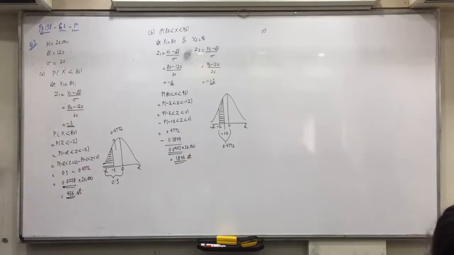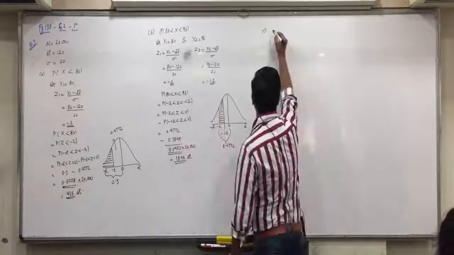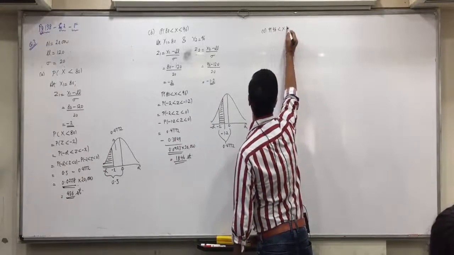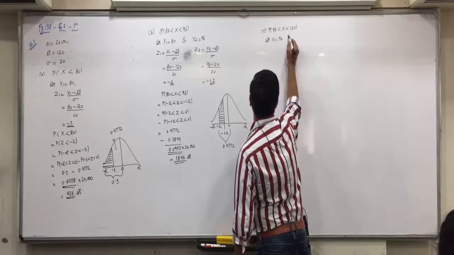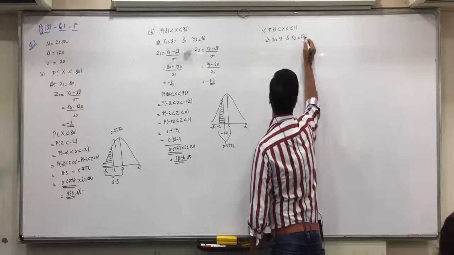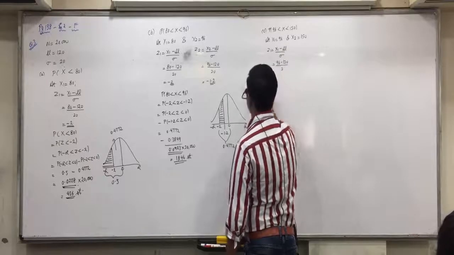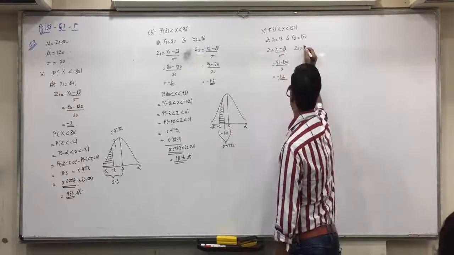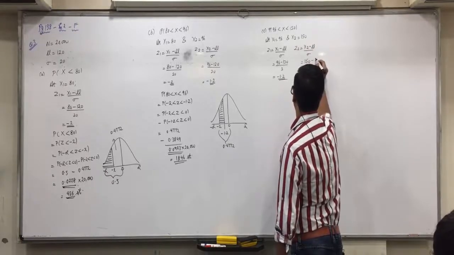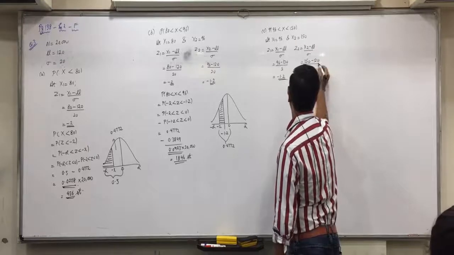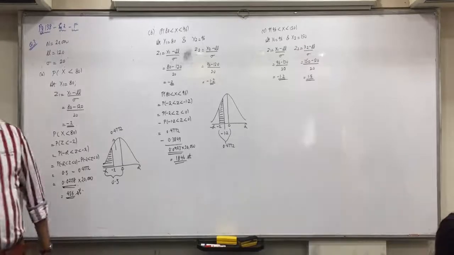Now, the third one. Between 48% and 75% means between 96 and 150. P of 96 less than x less than 150. Now at x1 equals 96 and x2 equals 150, z1 equals x1 minus mu upon sigma, 96 minus 120 upon 20, we obtain minus 1.2, and z2 is x2 minus mu upon sigma, 150 minus 120 upon 20, 30 divided by 20, which is 1.5.